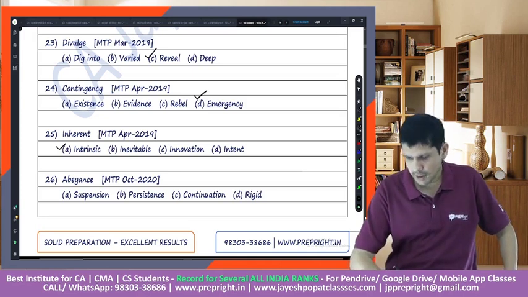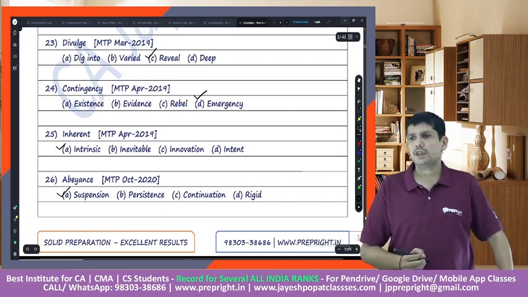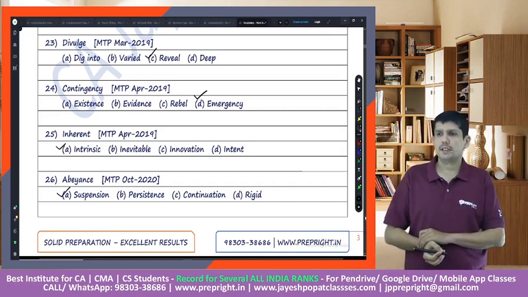Abeyance would mean suspension, right? I am getting the right answers from most of you. Abeyance would mean suspension, right? Abeyance would mean suspension.